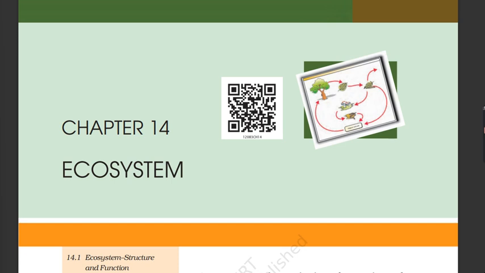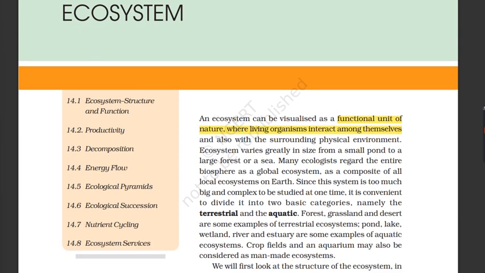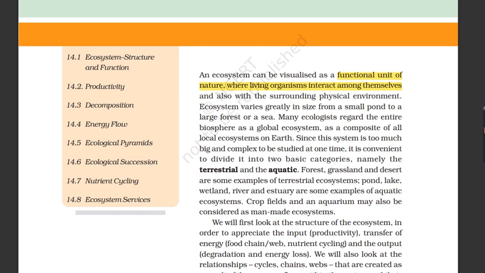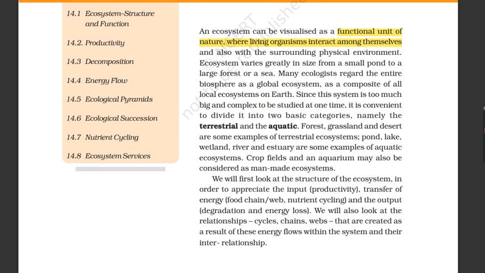An ecosystem can be visualized as a functional unit of nature, where living organisms interact among themselves and also with the surrounding physical environment. Ecosystems vary greatly in size, from a small pond to a large forest or a sea. Many ecologists refer to the global ecosystem as a composite of all local ecosystems on Earth. Since this system is too big and complex to be studied at one time, it is convenient to divide it into two basic categories, namely the terrestrial and the aquatic. Forest, grassland and desert are some examples of terrestrial systems. Pond, lake, wetland, river and estuary are some examples of aquatic ecosystems. Crop fields and an aquarium may also be considered as man-made ecosystems.